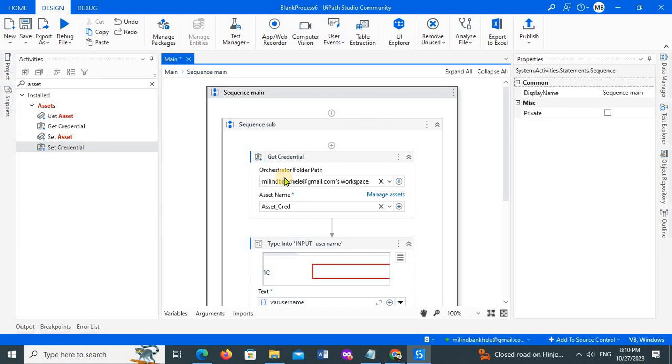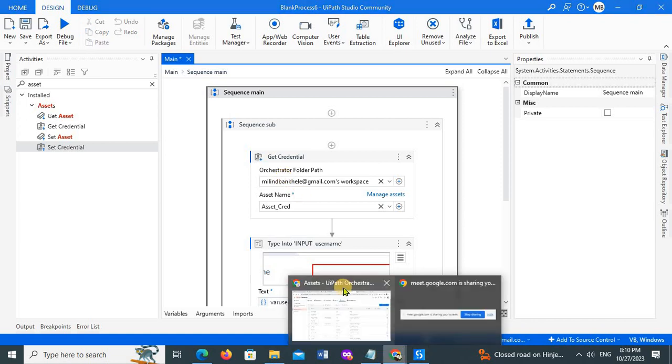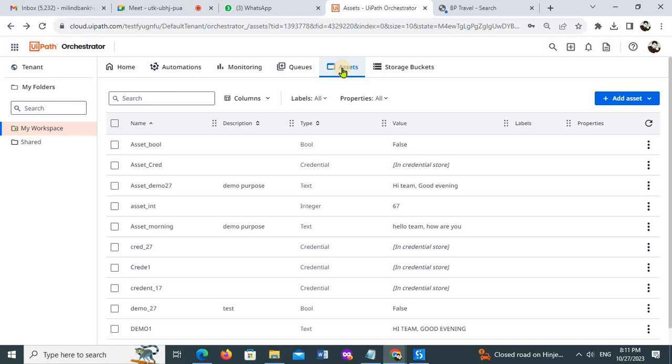If I want to use a common value throughout all my processes, then assets are a very useful concept. Otherwise, each and every time I would perform the same activity for all these processes. Instead, if I use a common, globalized variable, I can easily access it throughout my projects and processes. So that is assets, right?